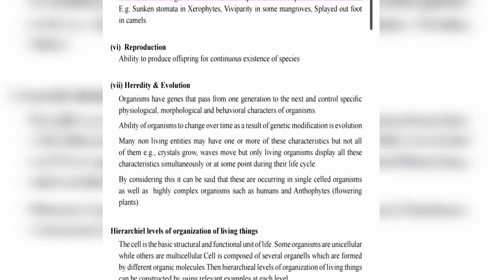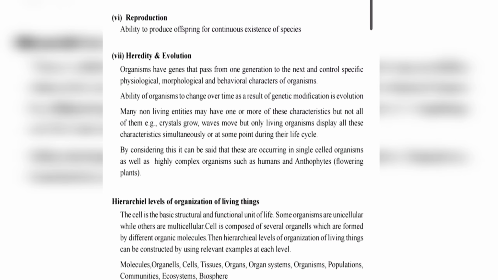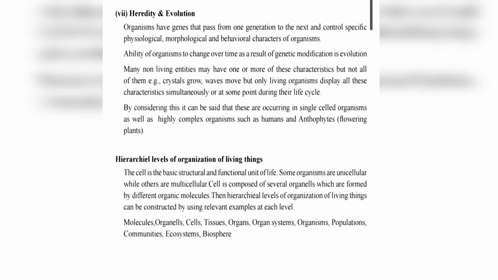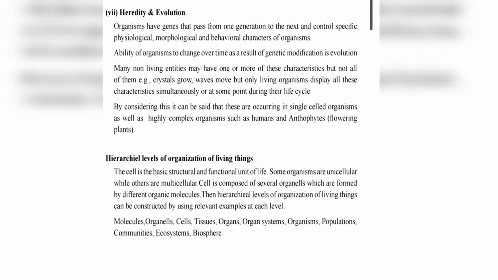So what is reproduction, children? That is the ability to produce offspring for the continuous existence of species. Next comes heredity and evolution. Organisms have genes that pass from one generation to the next and control specific physiological, morphological and behavioral characters of organisms.